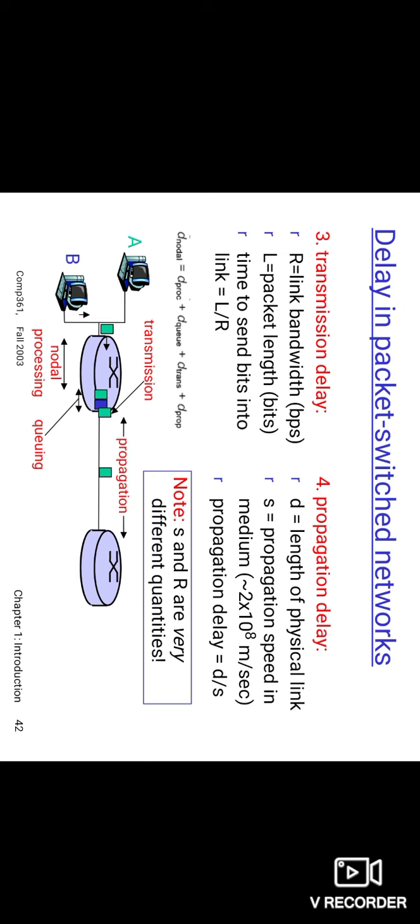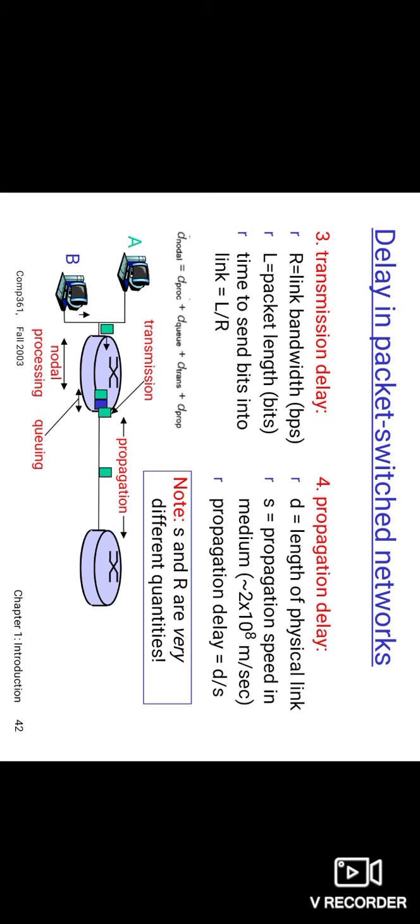So the propagation delay depends on the physical medium of the link, that is its rate and length. The propagation delay is the distance between the two routers divided by the propagation speed. The propagation speed may vary for different types of media. Clear?